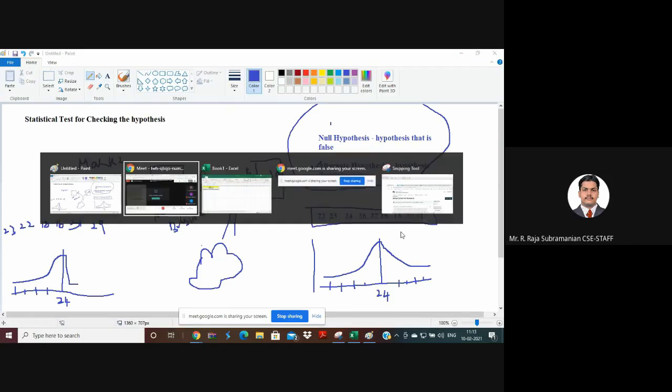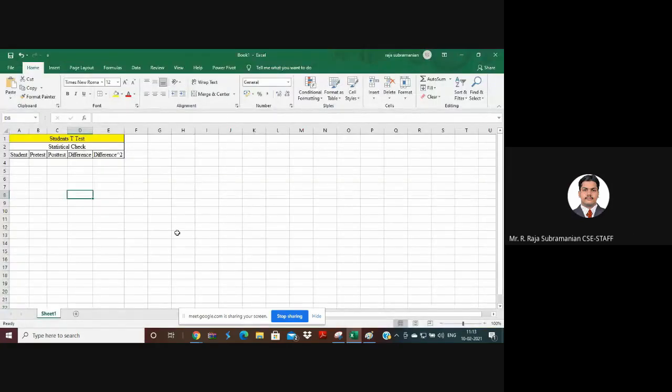Yes, now we will practically see in an Excel sheet how it is going to work. Right now, I have a set of students. Previously, what is their identification, and after some predictions, what is their identification? Both we are going to take and apply something called Student's T test. This Student's T test is not actually for students. The discoverer of this T test had some name, and that person did not want to reveal his name to the statisticians, so he wanted to keep some other name. So the name given is Student, and actually this is popularly called the T test.